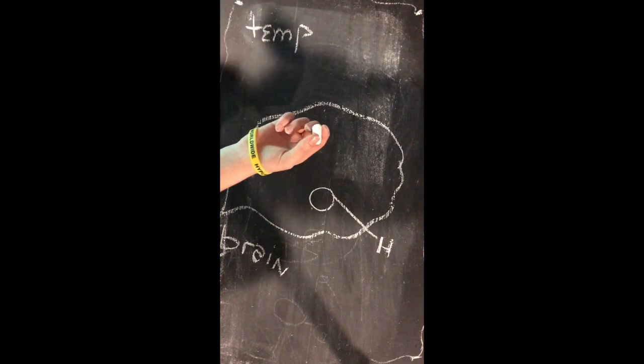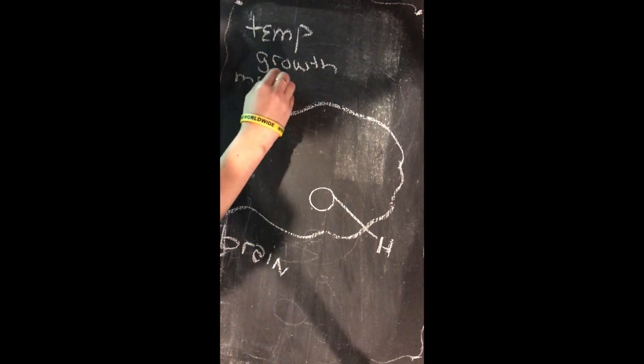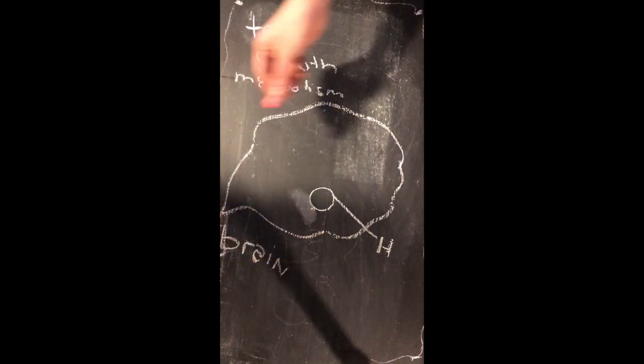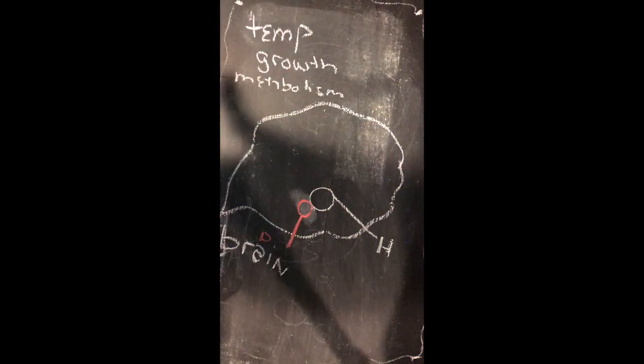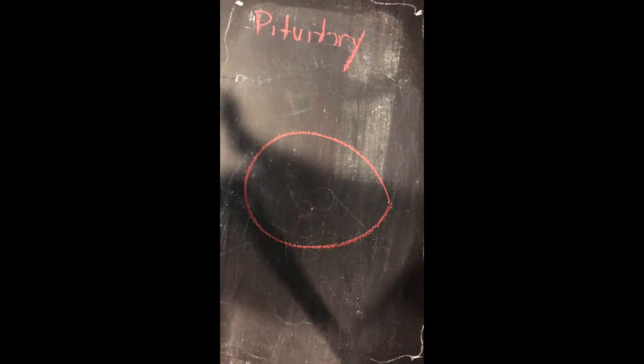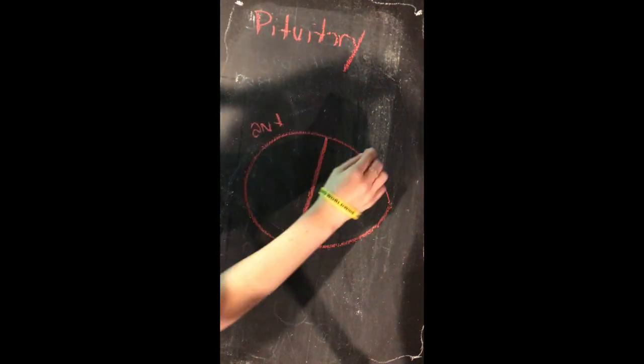The hypothalamus is a small part of the forebrain which aligns closely to the pituitary gland. It regulates the internal environment of the body, so parts like temperature, growth, and metabolism. It holds neurosecretory cells, which are neurons that put out a hormone into the blood in response to an action potential. The pituitary gland, which lies next to the hypothalamus, is split into two sections, the posterior and the anterior.